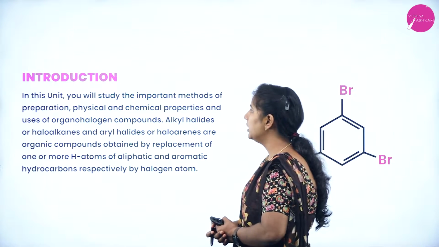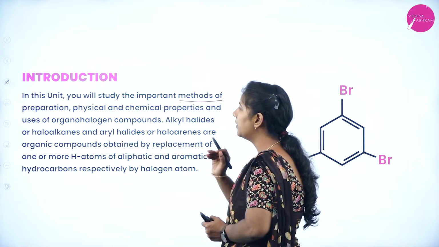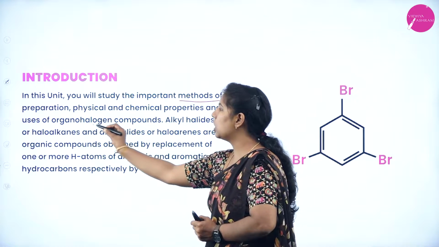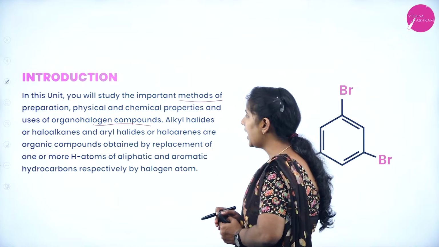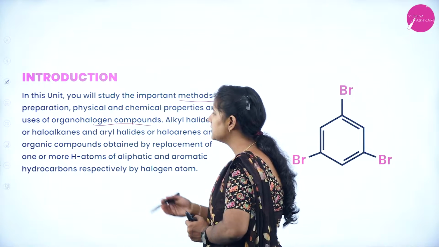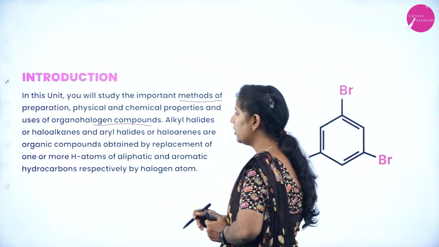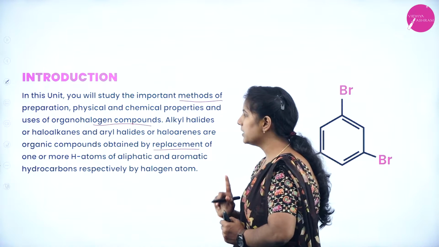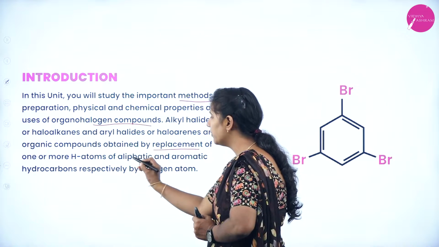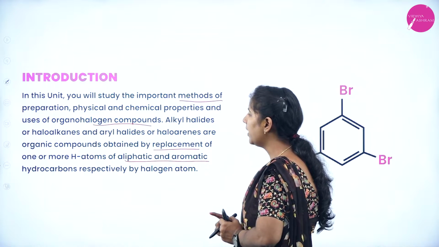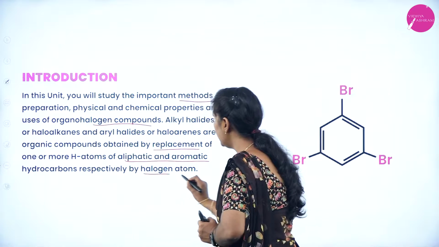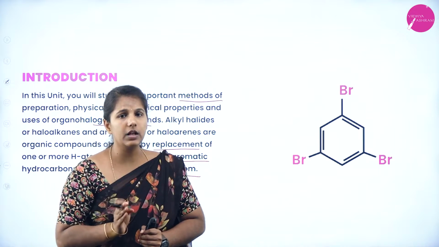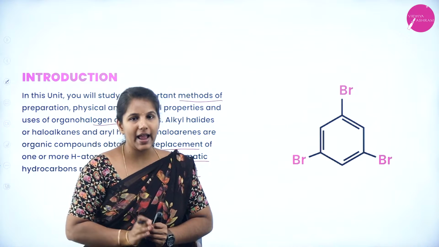So in this unit, you will study the important methods of preparation, physical and chemical properties of organohalogen compounds. Alkyl halides or haloalkanes, or aryl halides or haloarenes, are organic compounds obtained by a replacement of one or more hydrogen atoms of aliphatic or aromatic hydrocarbon respectively with the halogen atom. So this unit studies the preparation, physical and chemical properties of both haloalkanes and haloarenes.